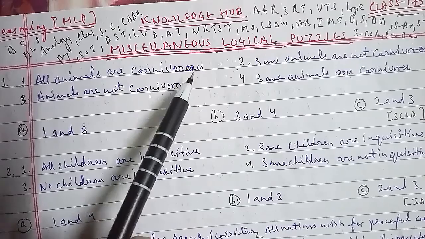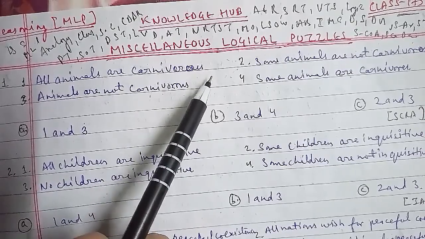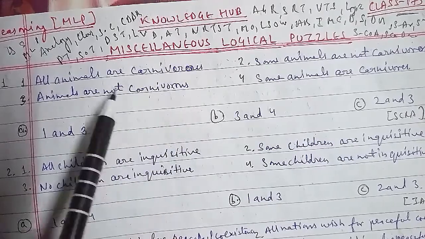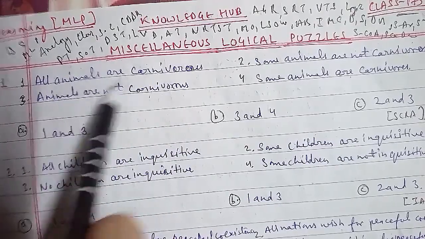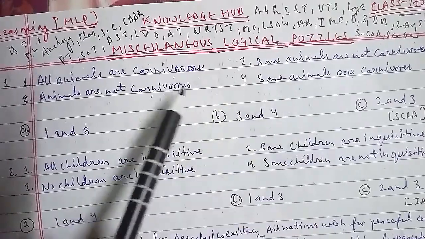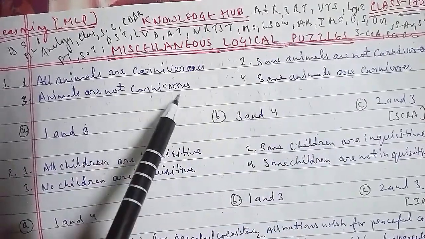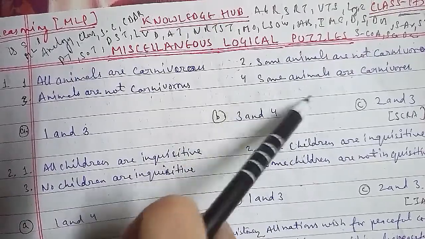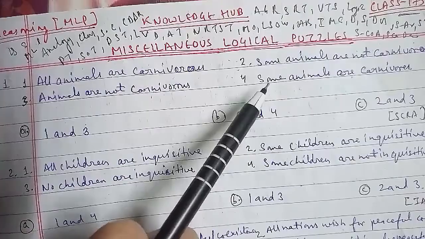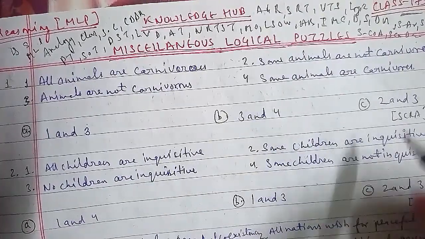The first is that all animals are carnivorous. The second is some animals are not carnivorous. The third is no animals are carnivorous, and the fourth is some animals are carnivorous. This has been asked in the SSC question paper, as I told you here. The options we have are the first and third, and fourth, and the second and third here.